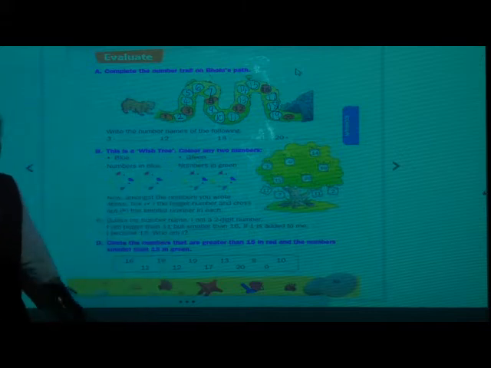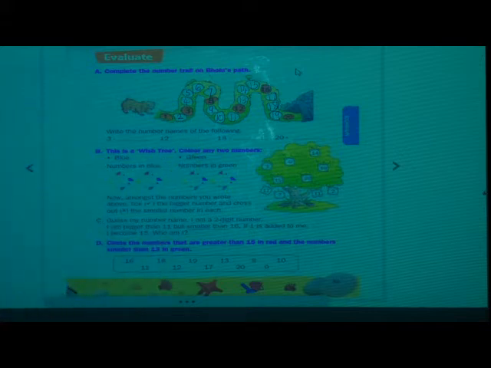Come on, write this. First complete the numbers. 2 was missing, 4, 5, 6, 7, 9, 10, 11, 13, 14, 15, 17, 18 and 19. These all numbers were missing. Done students? Okay, now down.